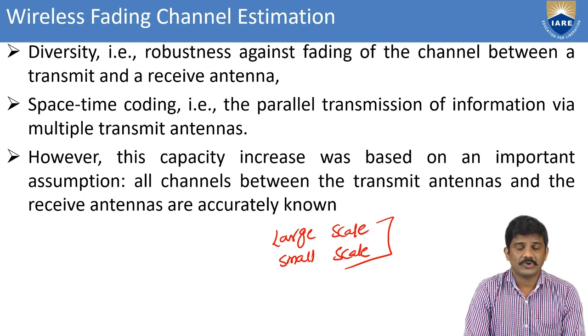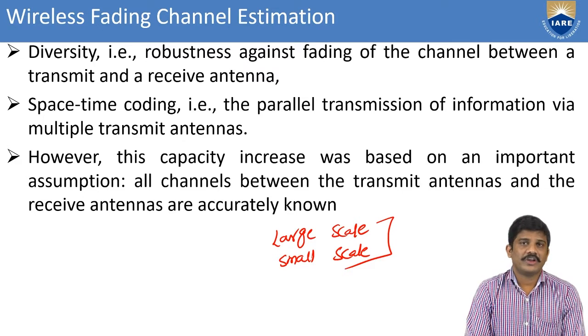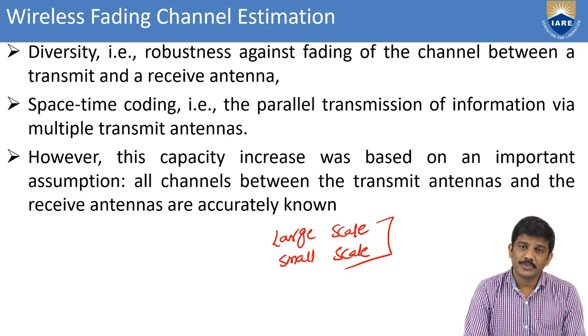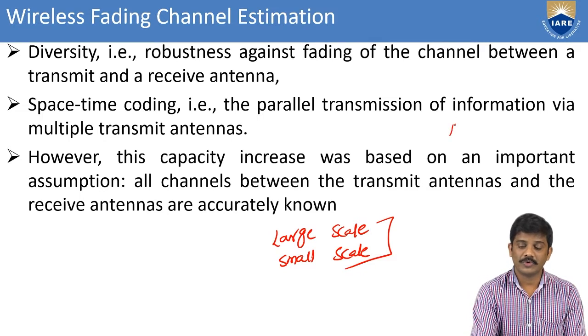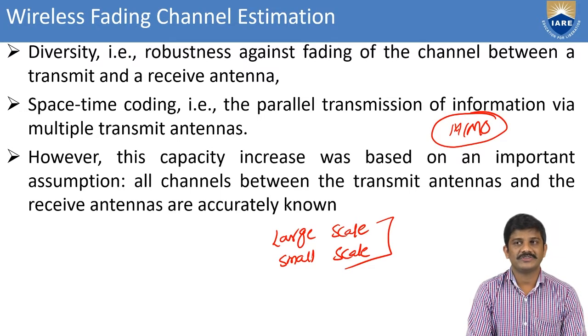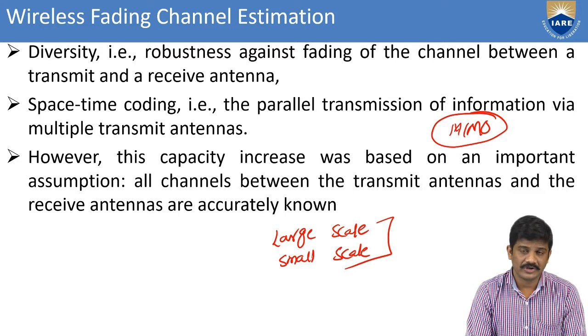Coming to space-time coding, here we take some parallel transmission of information via multiple transmit antennas. We have considered this for multiple inputs, multiple outputs, MIMO. However, this capacity increase was based on the important assumption that all channels between the transmitter antennas and the receiving antennas are accurately known.